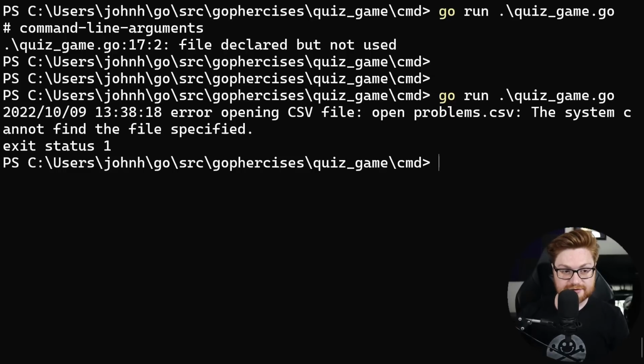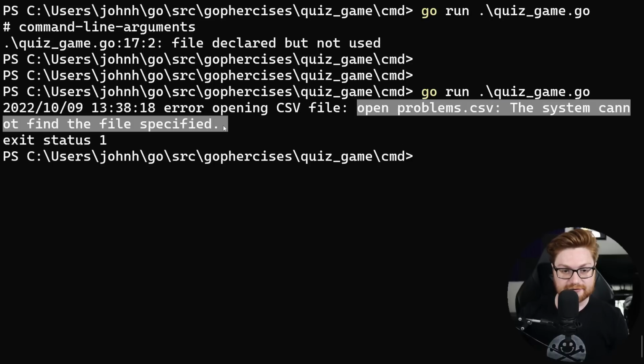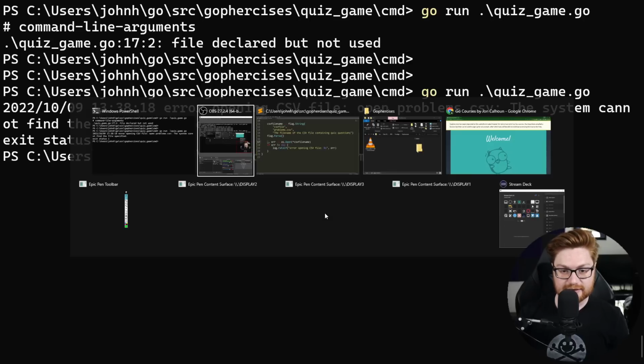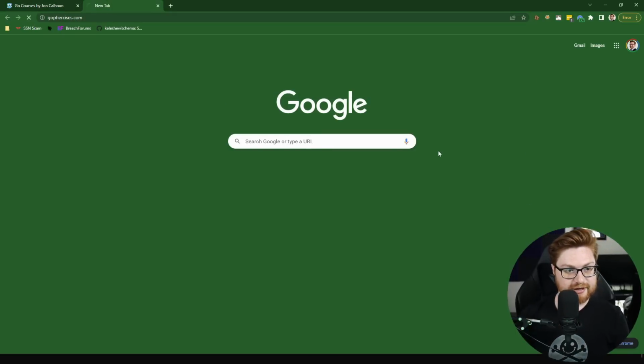Let's go run this. And there's an error. Error opening CSV file. Open problem CSV, the system cannot find the file specified. Perfect, that's because it doesn't exist. Let's go ahead and see if we can grab that CSV file. Let me go back to Gophercises.com.